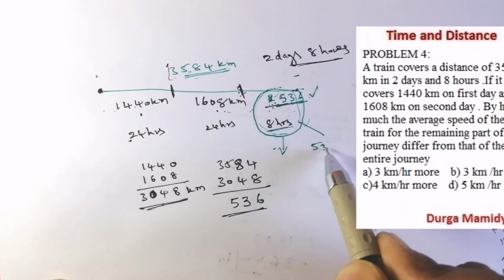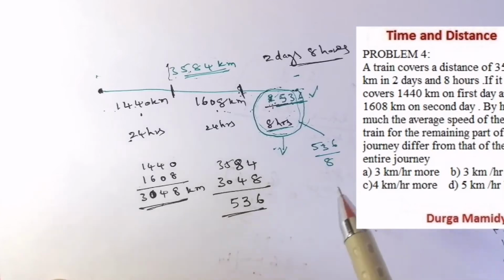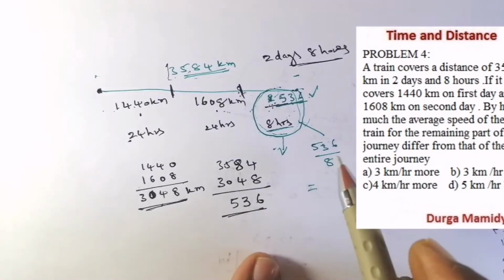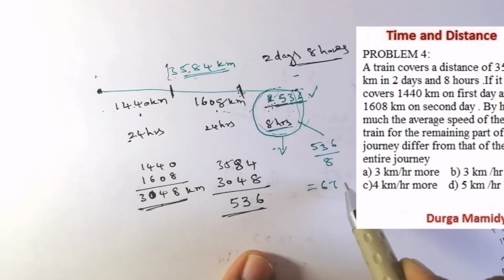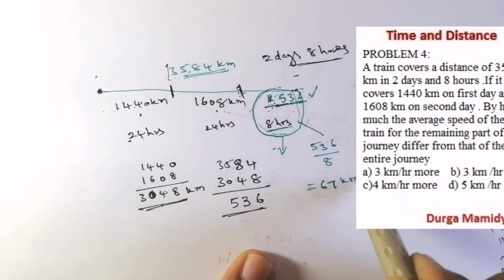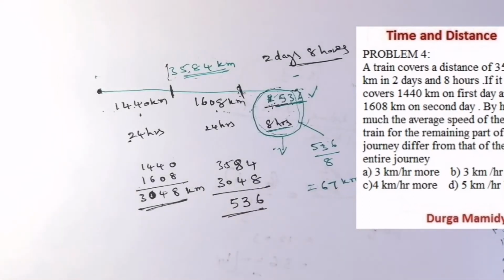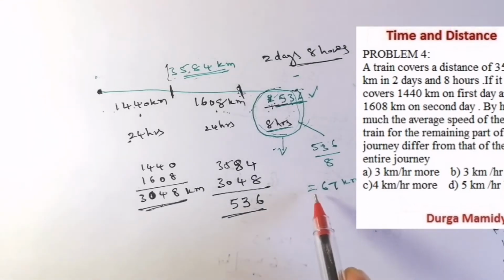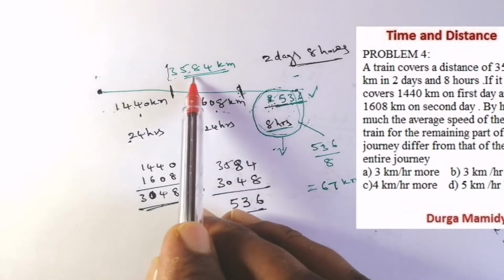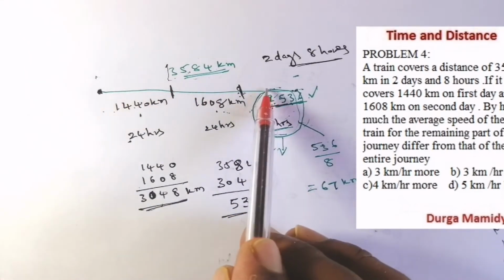So 536 by 8, we get what? 67. So he went with a speed of 67 kilometers per hour, right? Now if we want to compare with the whole journey, how many kilometers have they moved in the whole journey?